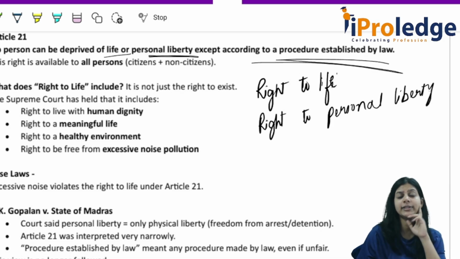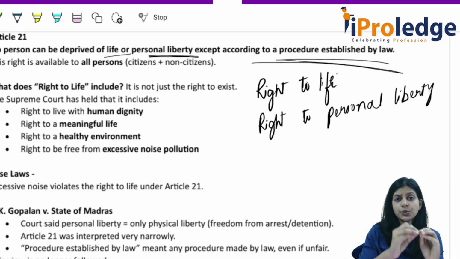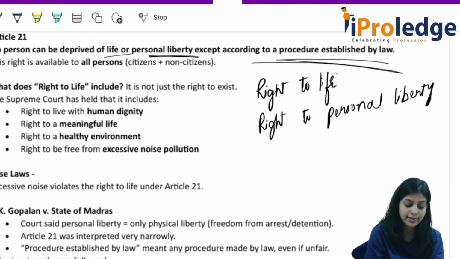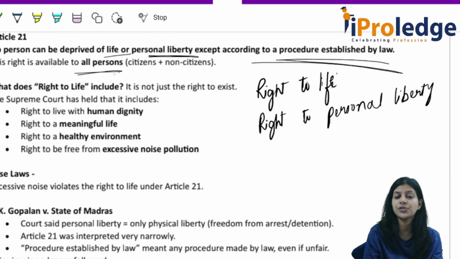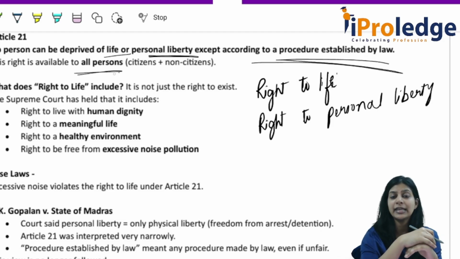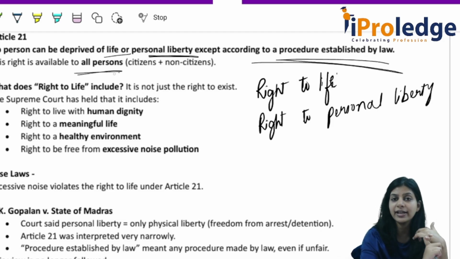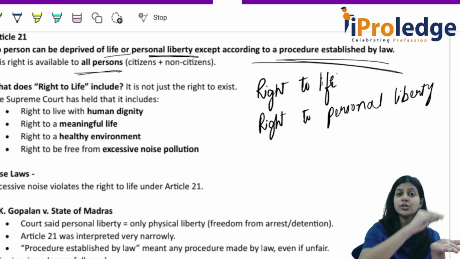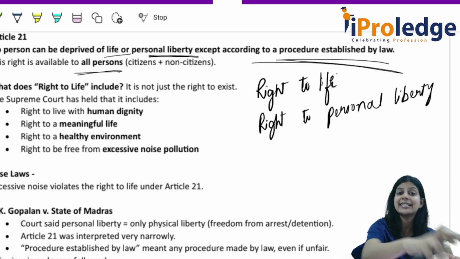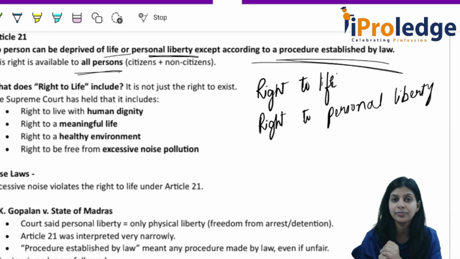These are given to both citizens and non-citizens. This article is applicable to all persons, whether citizen or non-citizen. Nobody can take these away from anyone.